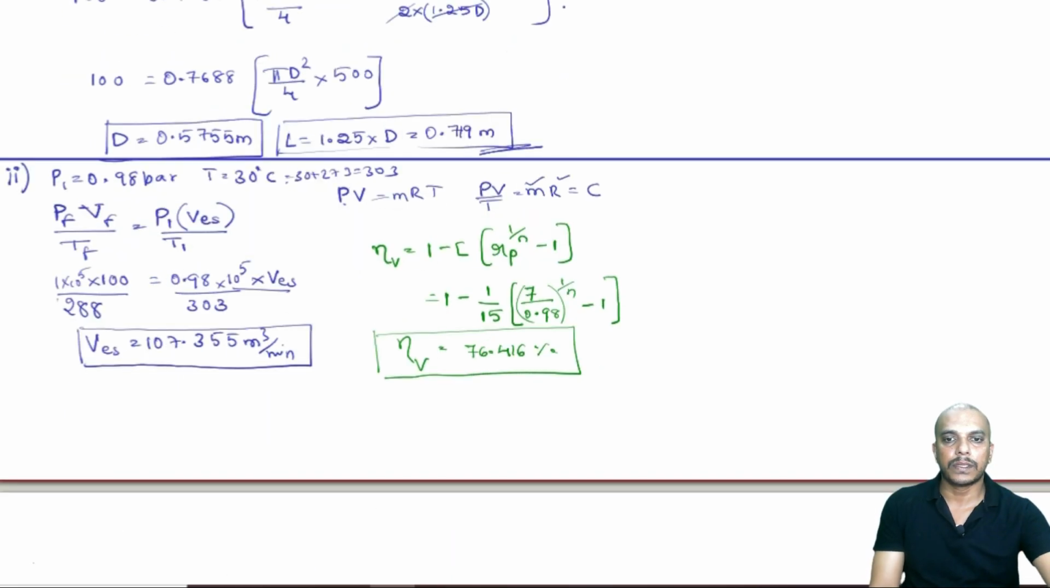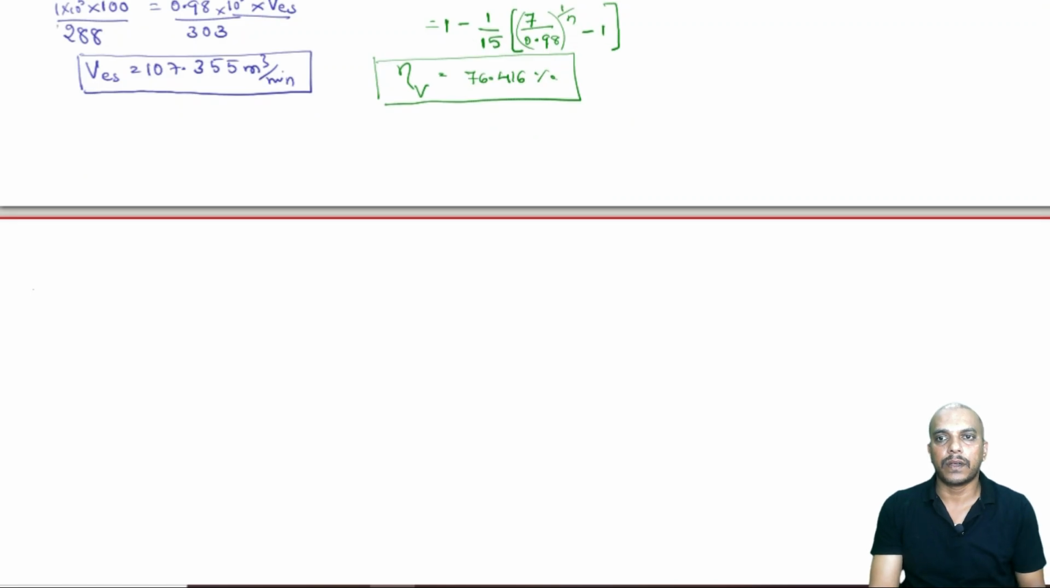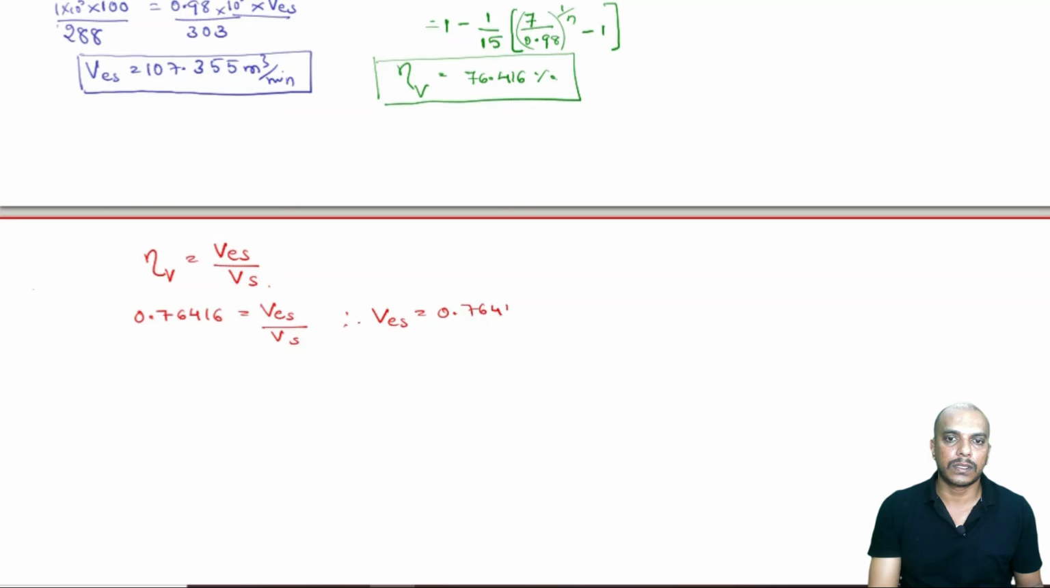Using this volumetric efficiency, let us go for the other equation which we have used. Volumetric efficiency is given by effective swept volume divided by swept volume. So 0.76416 must be equal to effective swept volume divided by Vs. Therefore, effective swept volume is 0.76416 swept volume. I call this equation 2. Let us solve this equation 2, as we did in the last case also.